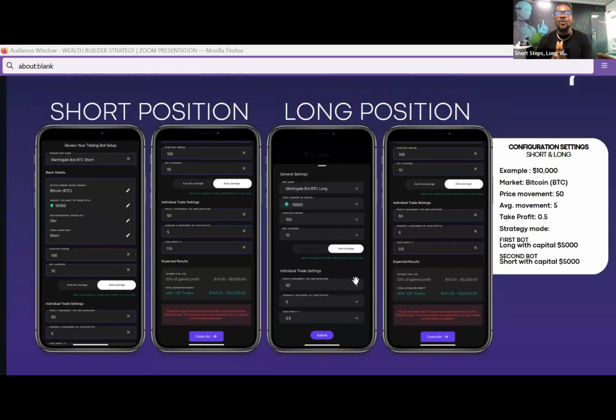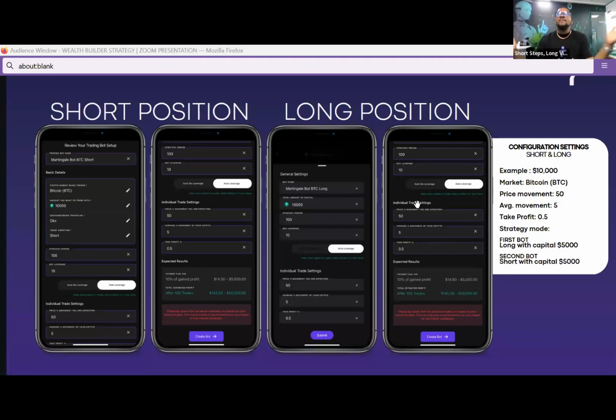Now, here is the big news. This is available on also spot. Even with $100 capital, you can set this same thing on spot, trading one market, BTC long and BTC short, in spot market, the same as futures.